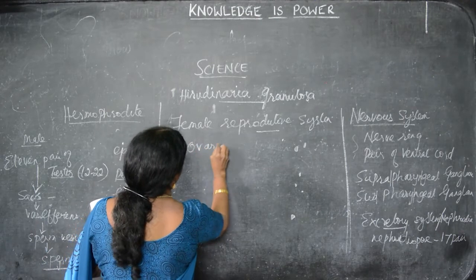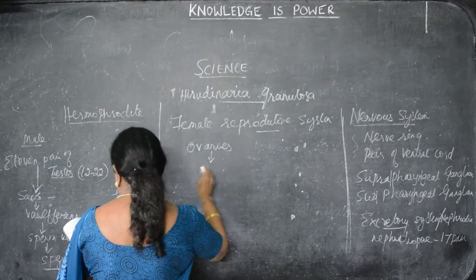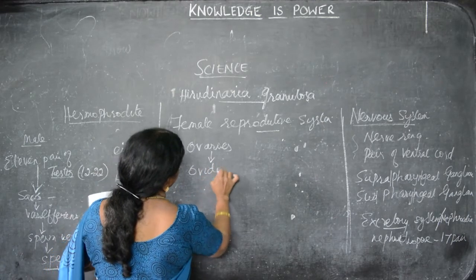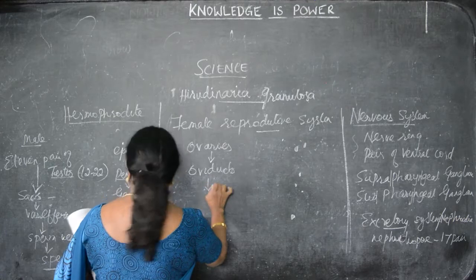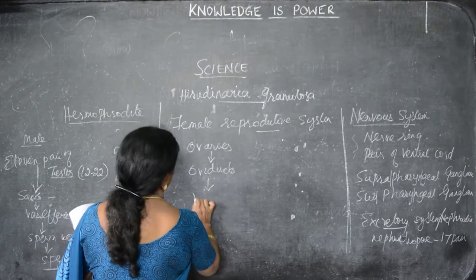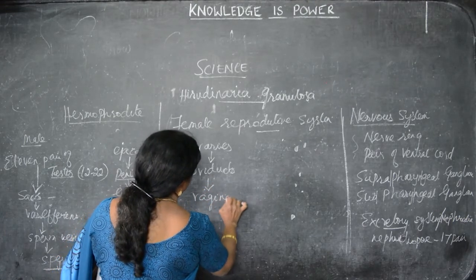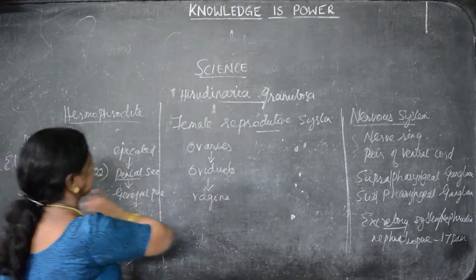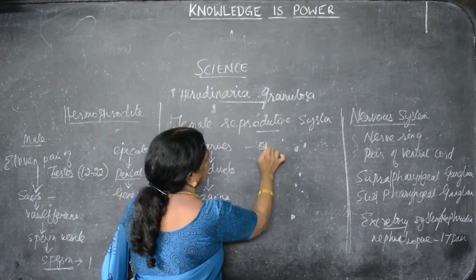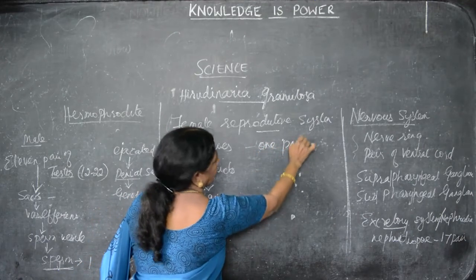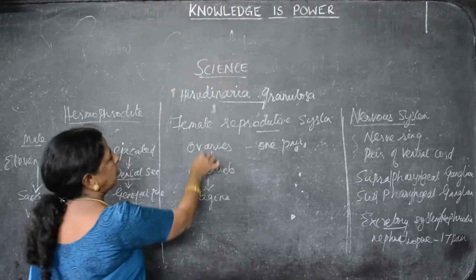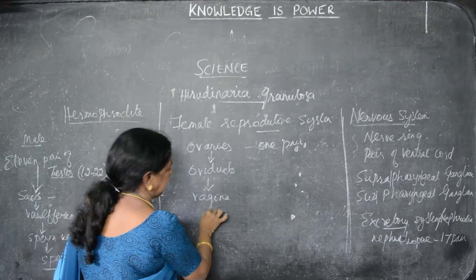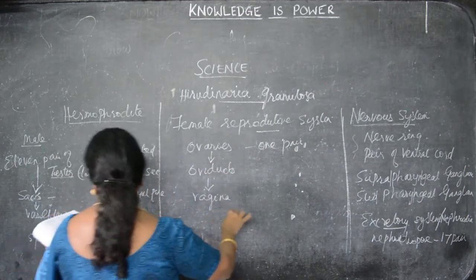Ovaries, oviducts, vagina. Here we have seen 11 pairs of testes, but here only one pair. One pair of ovaries. Ovaries are elongated. From the oviducts it goes to the vagina. It is the genital pore.